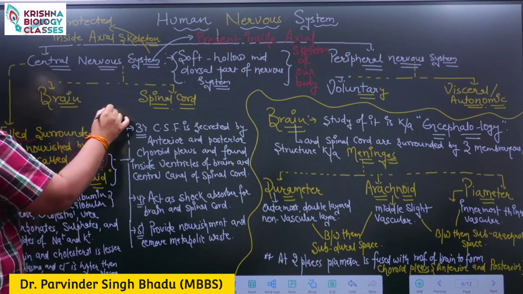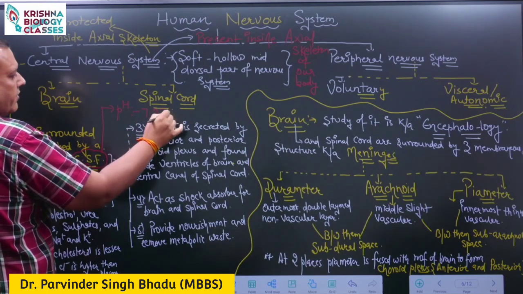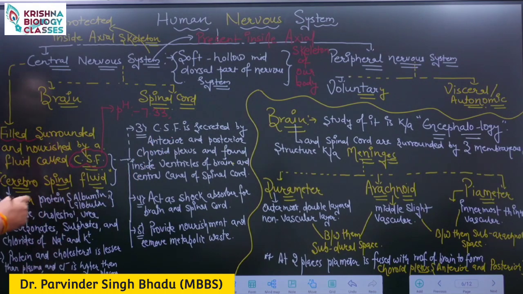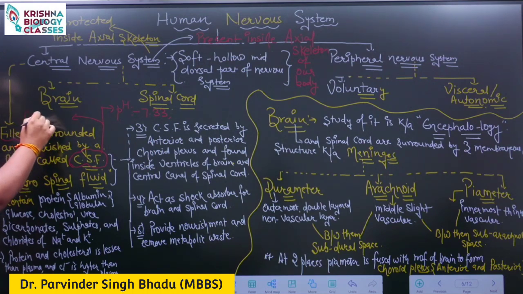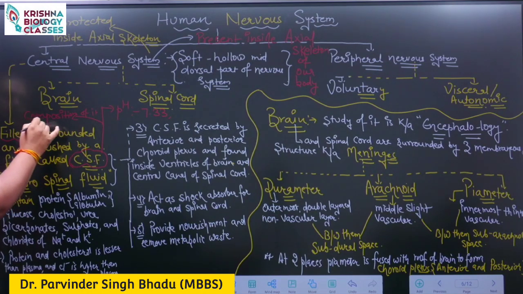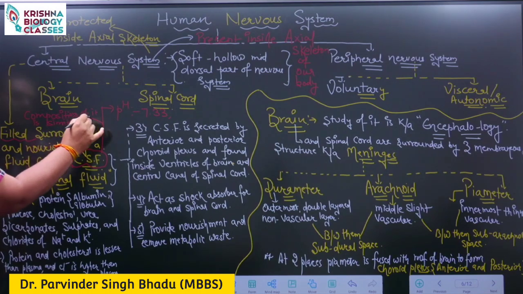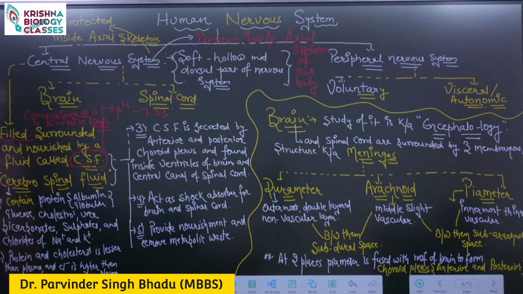Now the pH of this cerebrospinal fluid is slightly alkaline, 7.33. Its composition is similar to lymph.